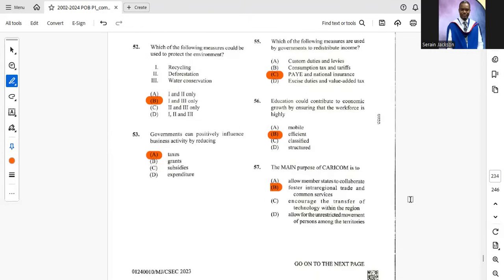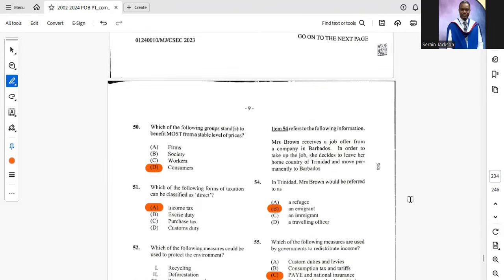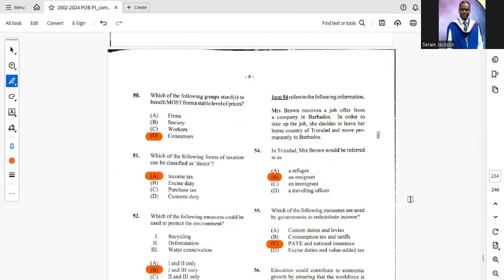53. Governments can positively influence business activity by reducing A, taxation. Item 54 refers to the following information. Mrs. Brown receives a job offer from a company in Barbados. In order to take up the job, she decides to leave her home country of Trinidad and move permanently to Barbados. In Trinidad, Mrs. Brown would be referred to as B, an emigrant.